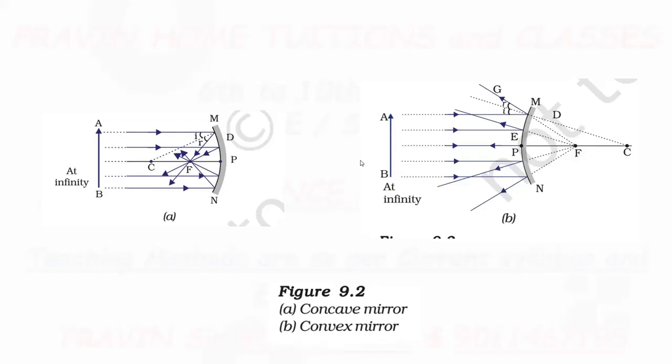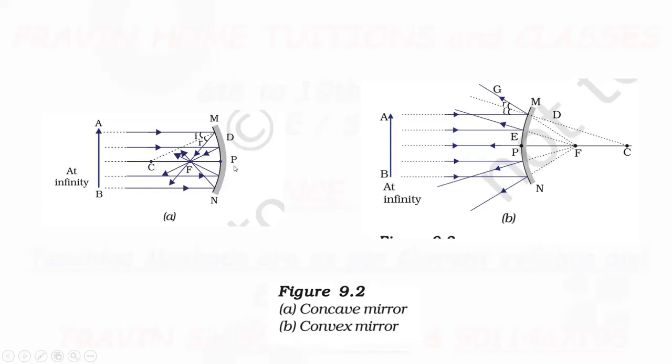Now, if it is a sphere, it has to have a center. This center is called the center of curvature. Here, center of curvature.